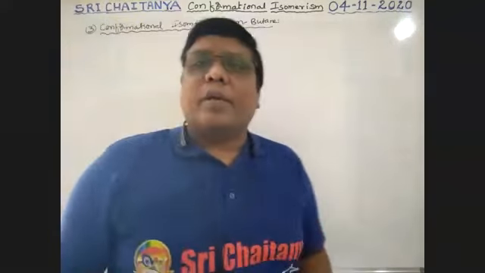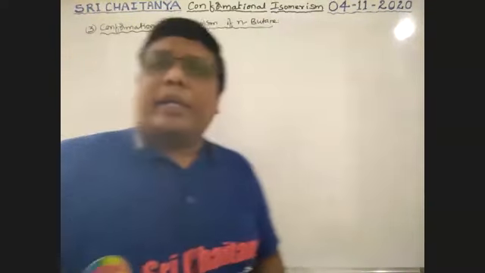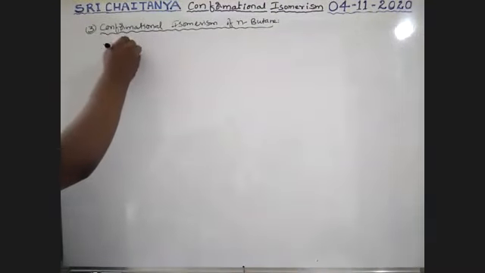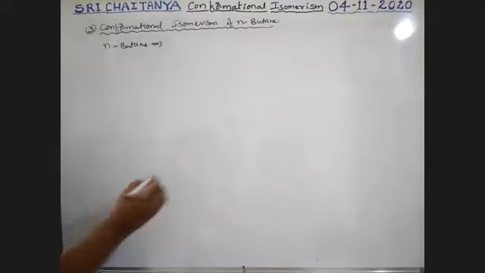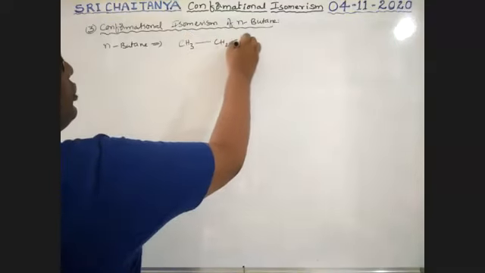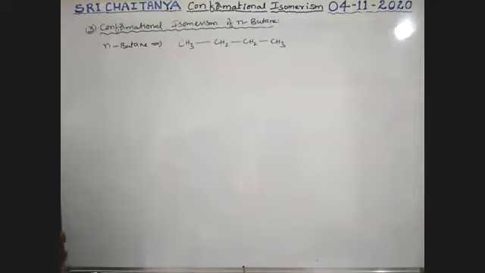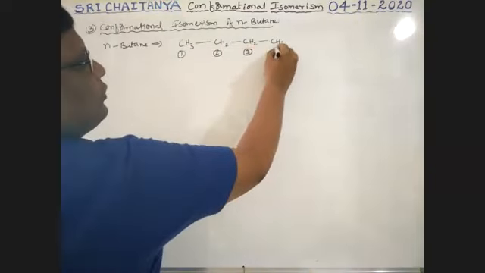Now conformational isomerism of N-butane. See here, boys, N-butane is nothing but 4 carbons in the same chain, single chain. So it is CH3, CH2, CH2, CH3. It is N-butane, single chain. It is first carbon, second carbon, third carbon, fourth carbon.